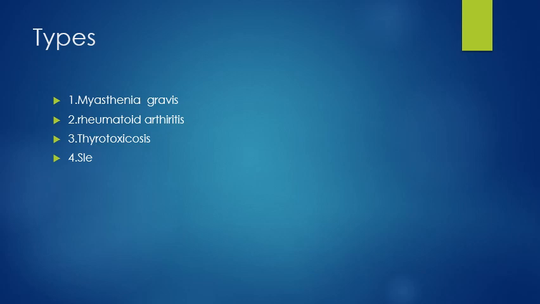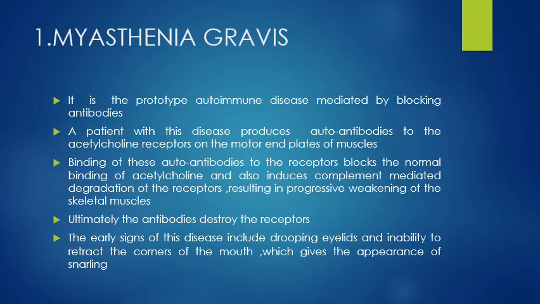The first is myasthenia gravis, the second is rheumatoid arthritis, the third is thyrotoxicosis, and the fourth is SLE. First, myasthenia gravis is a prototype autoimmune disease mediated by blocking antibodies.